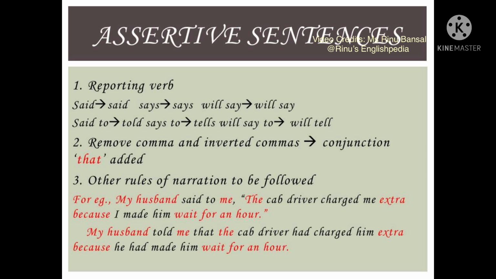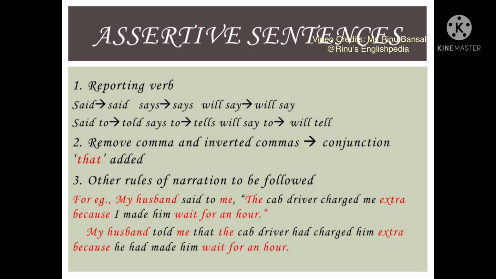The first rule will apply to the reporting verb. If we have the reporting verb said, then it will remain said. If we have says, it will remain says. And if we have will say, it will remain will say. However, if we have the reporting verb said to, it will convert into told.